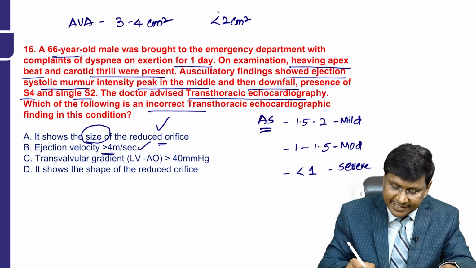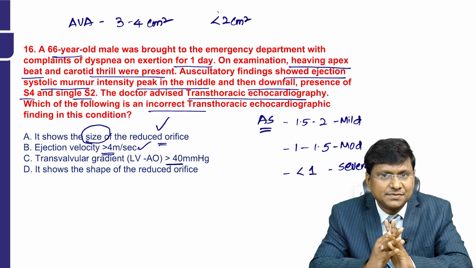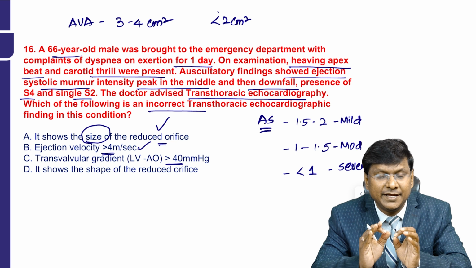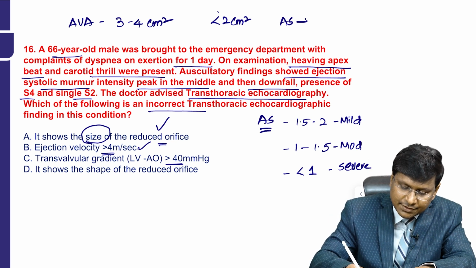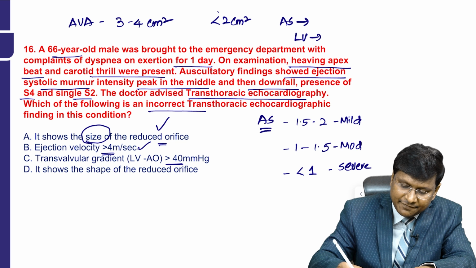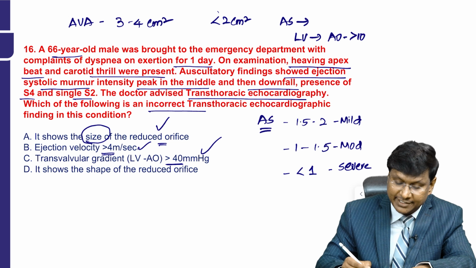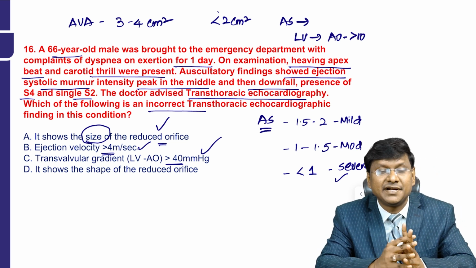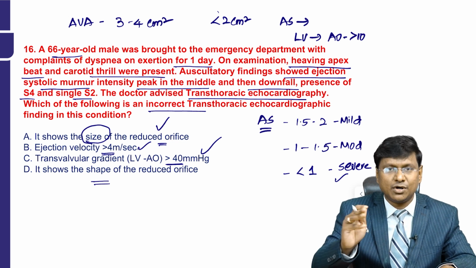And the transvalvular gradient is more than 40 millimeters of mercury. If you observe the gradient between the left ventricle and aorta, it should be around 5 millimeters of mercury. To call it aortic stenosis, the gradient between the left ventricle and the aorta should be more than 10 millimeters of mercury. And if the gradient is more than 40 millimeters of mercury, it is very much suggestive of severe aortic stenosis.